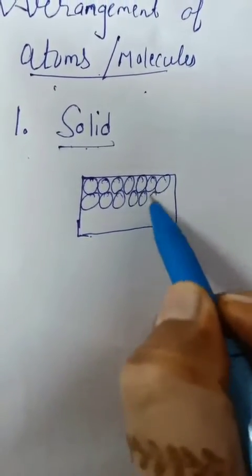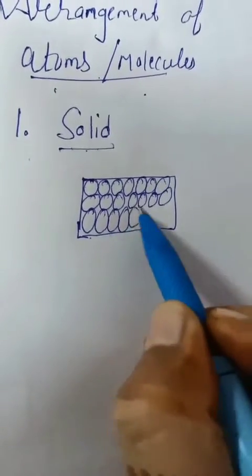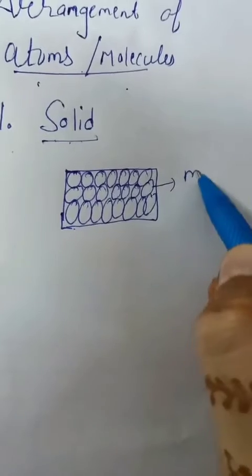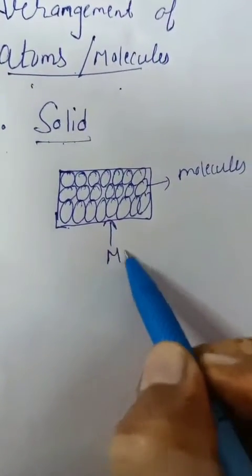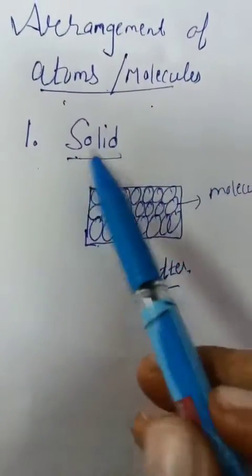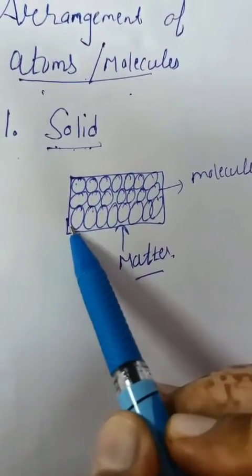They are close to each other. These round structures over here are called molecules. What is this? This is the solid state of matter. Now in case of solid state, you can see molecules are close to each other.